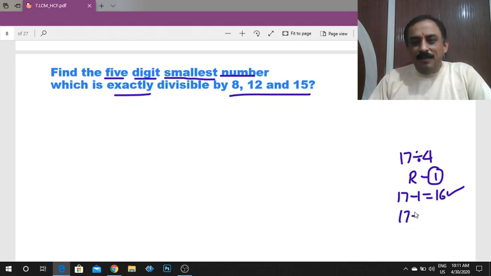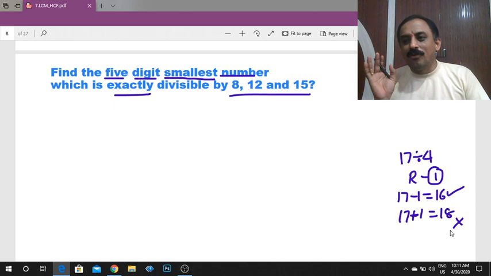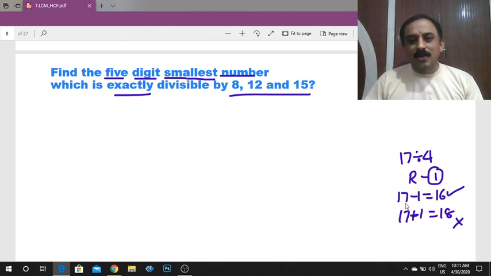And 17 plus the remainder is 18. But this 18 is not divisible by 4. Remember, 17 divided by 4, the remainder is 1. If you subtract the remainder from this 17, that is divisible by 4. If you add the remainder to a given number, that is not divisible by 4.